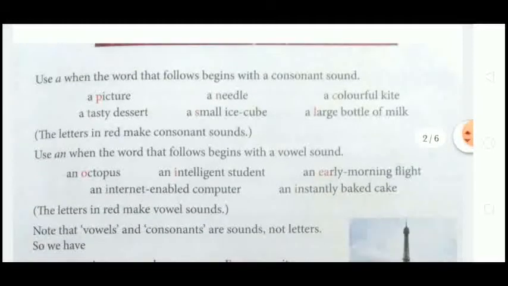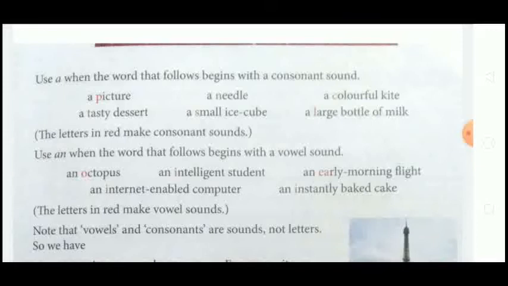See, now we use an when the word that follows begins with a vowel sound. When the word begins with a consonant sound, we use a. When the word begins with a vowel sound, we use an. See, an octopus, an intelligent student, an internet enabled computer, an early morning flight, an